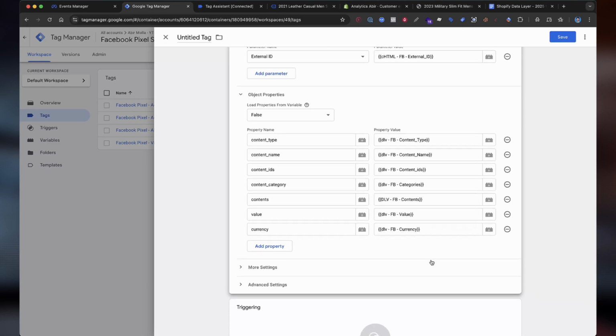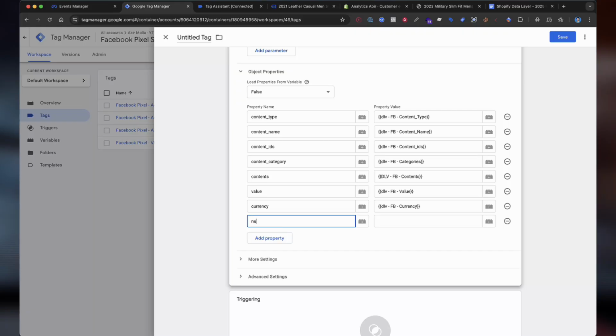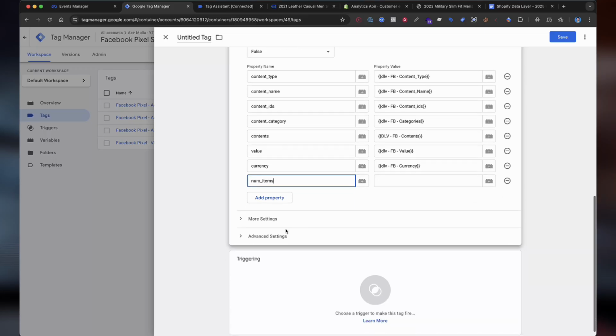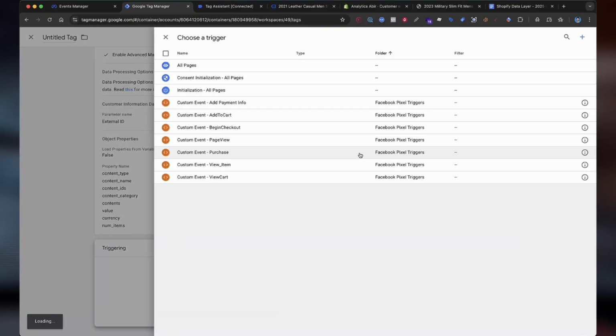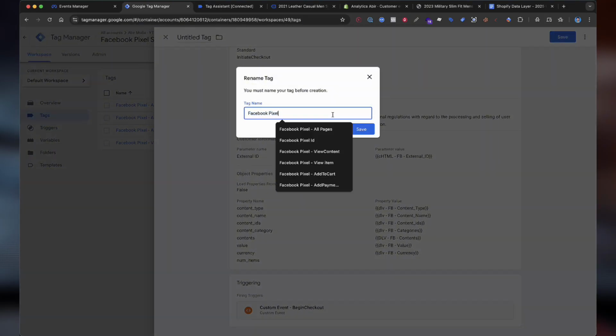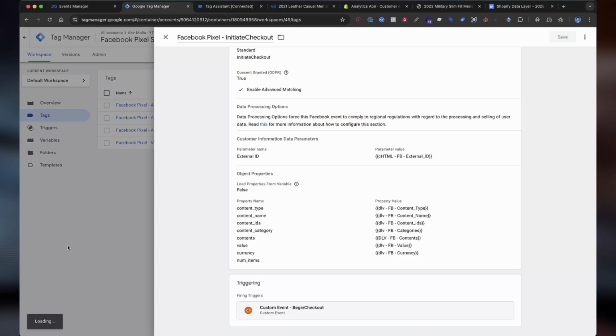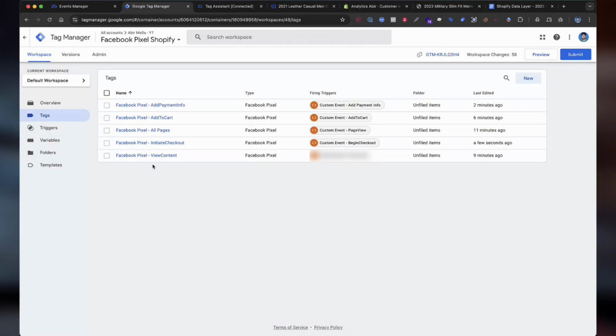Okay, I added all the required property values, and we need to add the extra parameter for the checkout. This will be the number of items, and the triggering will be the begin checkout, and enter any name here. Okay, our five tags are created.